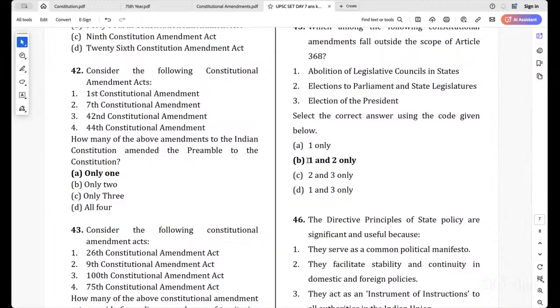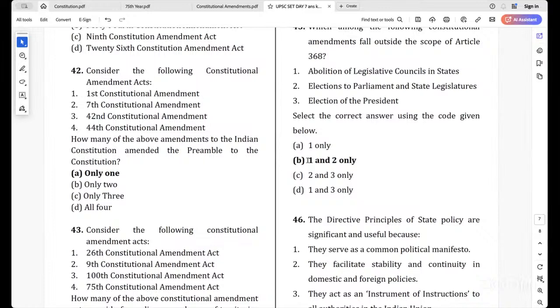See, the article wanted to amend Article 83, which talks about the duration of Houses of Parliament, and Article 172, which talks about the duration of state legislatures, and Article 327, power of Parliament to make provisions with respect to elections to legislatures. In the simultaneous election bill, which now we have referred to the joint parliamentary committee, there is a change, but it is not with respect to election to state legislatures or Parliament, and that doesn't fall under Article 368.